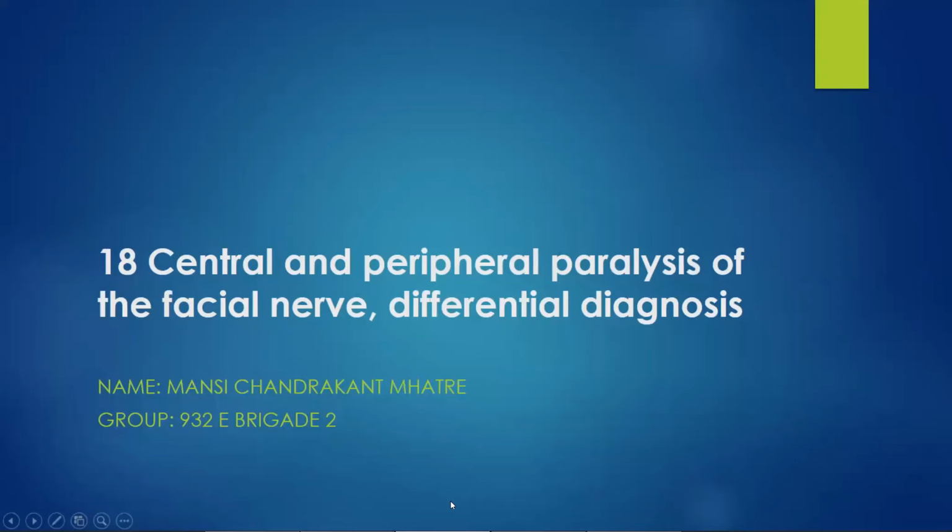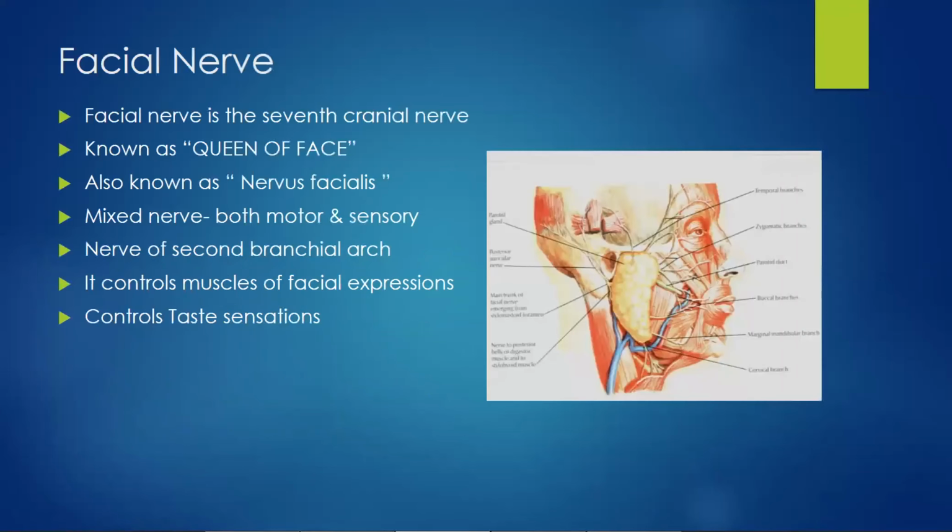So my topic is central and peripheral paralysis of the facial nerve and differential diagnosis. The facial nerve is the seventh cranial nerve, which is also known as the queen of the face. It is also known as nervus facialis.